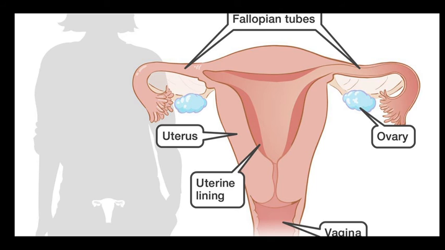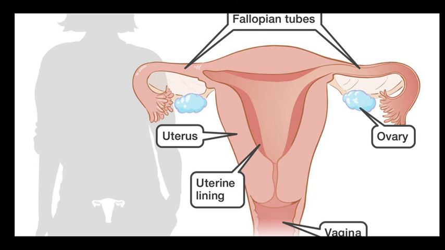If we talk about secondary sex organs in the female reproductive system, here we also discuss the accessory glands and accessory ducts. The accessory ducts of the female reproductive system are the oviduct, which we also call fallopian tube, and uterus, cervix and vagina. And for accessory gland, there is only one gland, the mammary gland. This is the picture. Here you see the fallopian tube, this is the ovary, and below this the uterine lining and vagina.